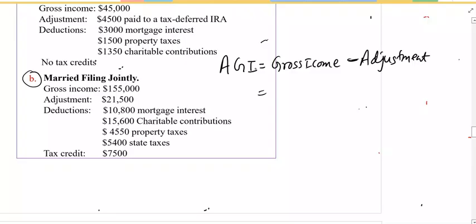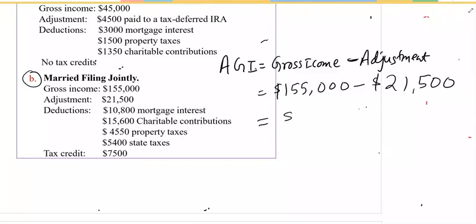How much gross income? 155,000 minus adjustment is 21,500. If you subtract, you get adjusted gross income 133,500. Now let's find the taxable income.